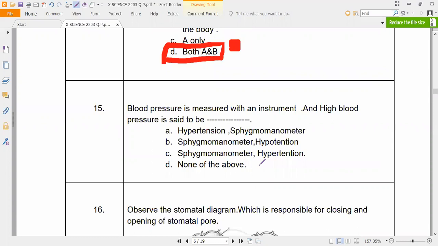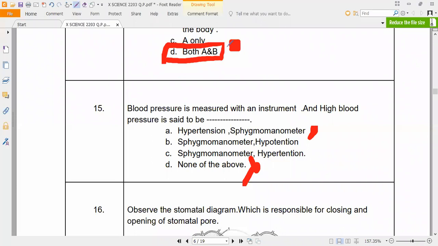Blood pressure is measured with an instrument called, guys, sphygmomanometer. That is the instrument which we use. So the first option we can avoid and the last option we can avoid. Now, high blood pressure is called as what, guys?